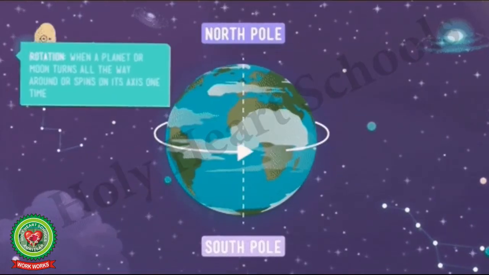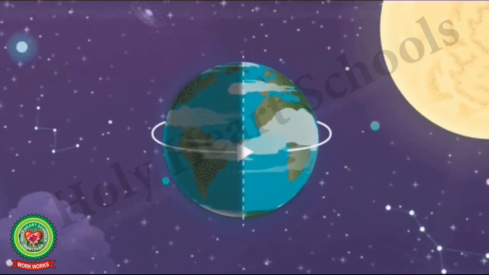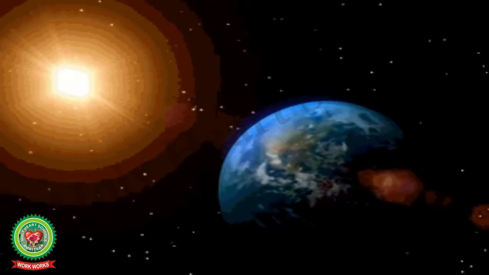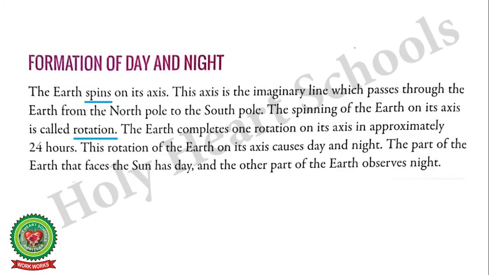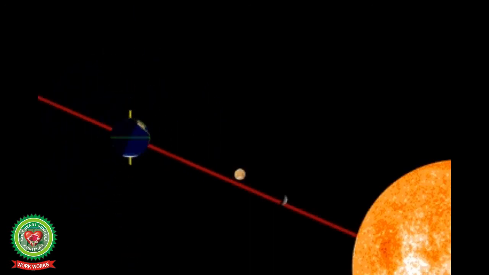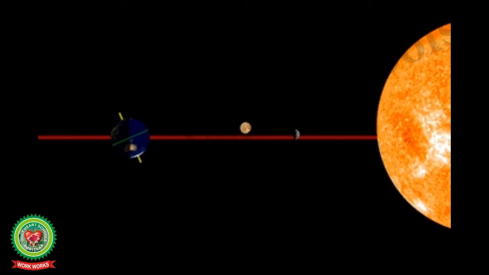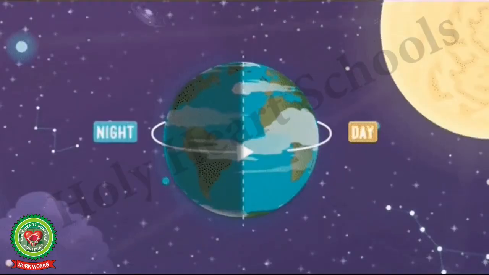The earth completes one rotation on its axis in approximately 24 hours. This rotation of the earth on its axis causes day and night. The part of the earth that faces the sun has day and the other part of the earth observes night. So students, the part of the earth that is facing towards the sun will be having day and the other part of the earth that is not facing the sun, it is having night.